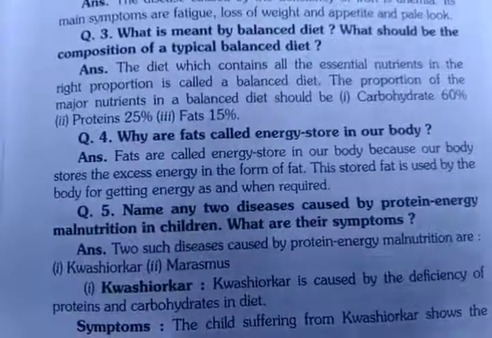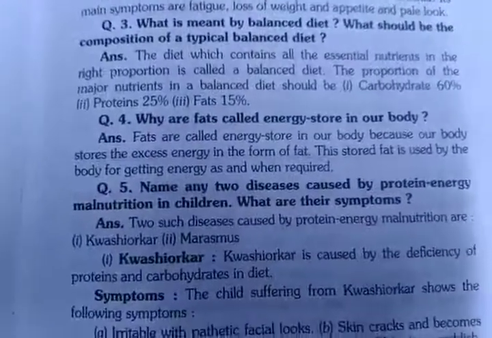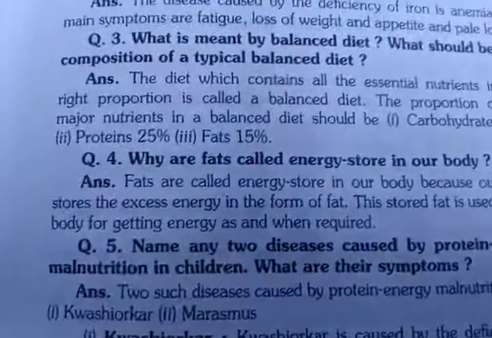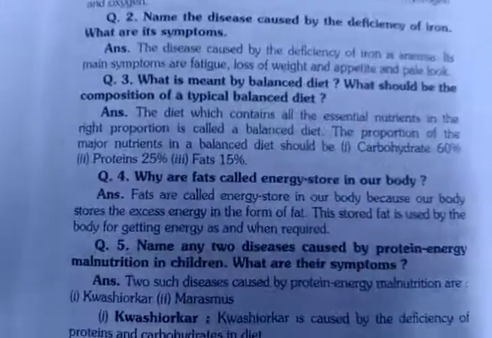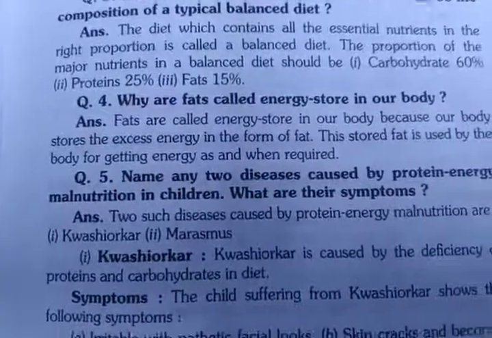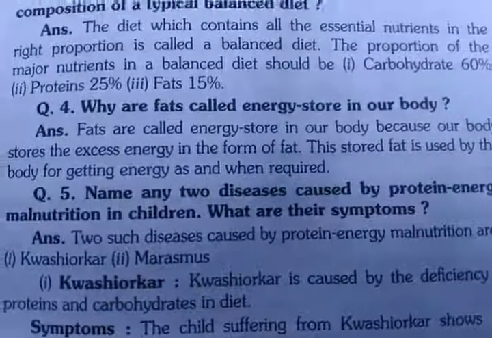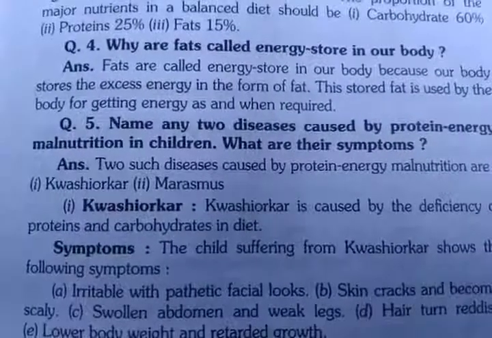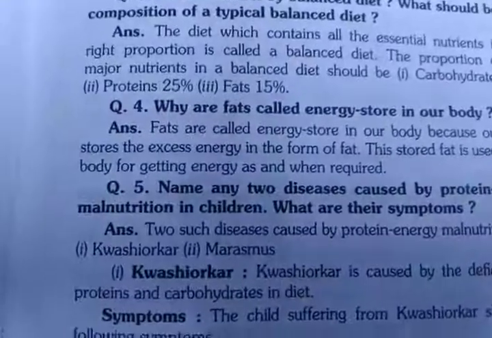The proportion of the major nutrients in a balanced diet should be carbohydrate 60%, protein 25% and fat 15%. Remember, here minerals and vitamins are not represented, but we must take each and everything in our balanced diet. Why are fats called energy store in our body? Fats are called energy store in our body because our body stores the excess energy in the form of fat. This stored fat is used by the body for getting energy when we require. So remember, this is a very important question for unit test 1.